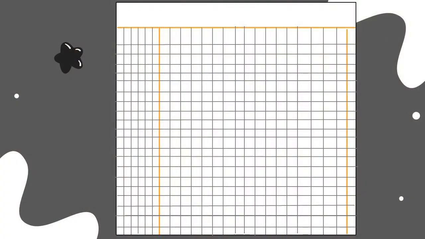Take your math notebook, then open it and make your margin lines like I made it with orange color. Make your margin lines on both sides of the page. Then write today's date. What is the date today?